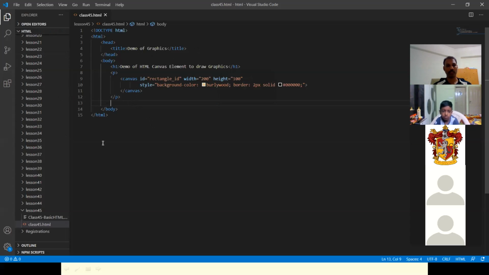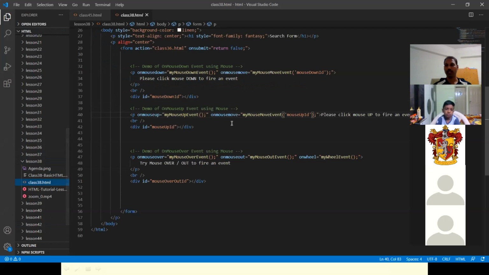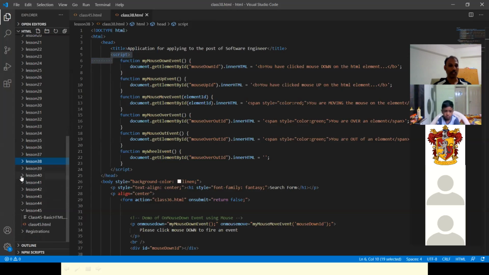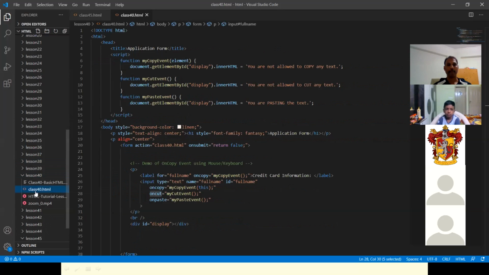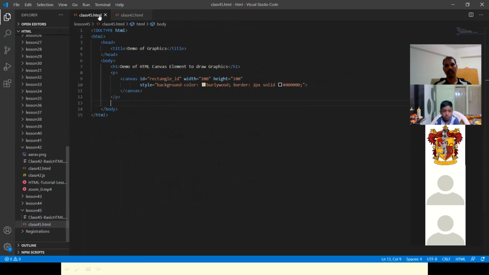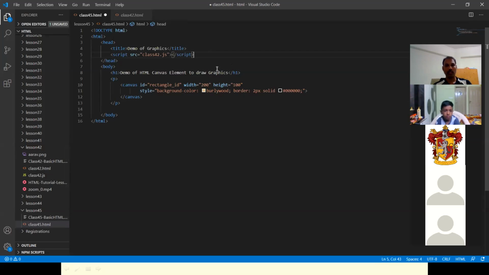So we'll create a new file for this one, and I'll be using the script tag and writing the script in a separate file. This is 45.js, so you need to create that file.